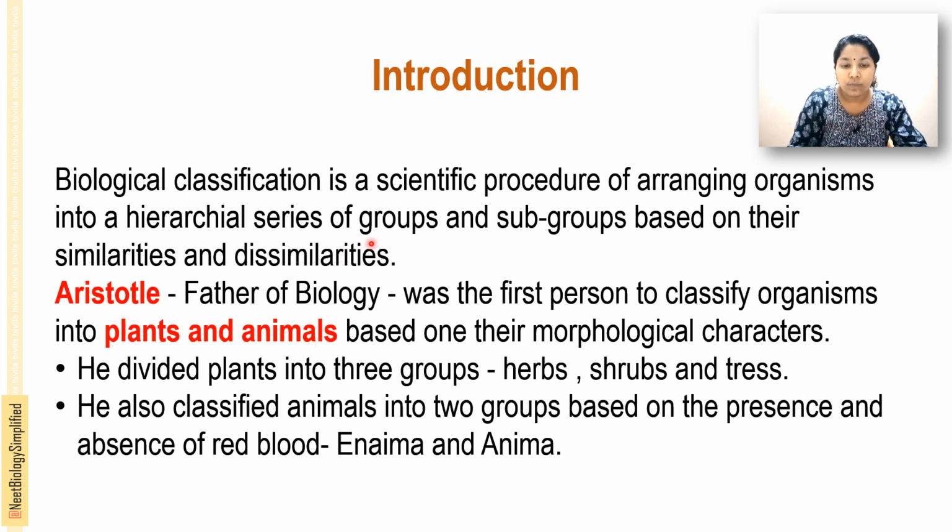Aristotle, the father of biology, was an ancient Greek philosopher. He was actually the first person to classify organisms, and he classified living organisms into plants and animals based on their morphological characters. He again classified the plants into three, herbs, shrubs and trees, and classified animals into two groups based on the presence and absence of red blood, that is Enaima and Anaima.